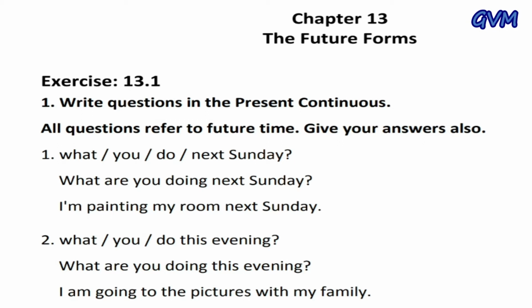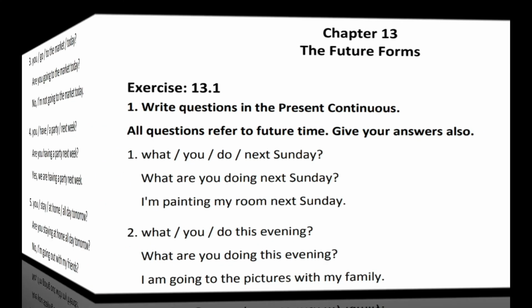My dear students, we use present continuous when a decision or arrangement has already been made for the future action. So we can use the present continuous. In present continuous, we use is, are, am plus ing. Second, what you do this evening. And the question is, what are you doing this evening? And the answer is, I am going to the pictures with my family.